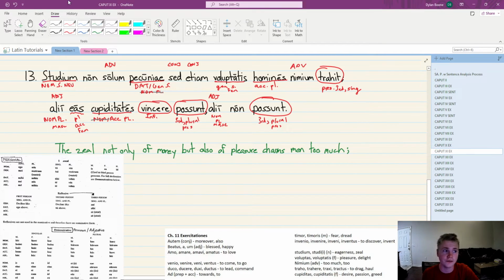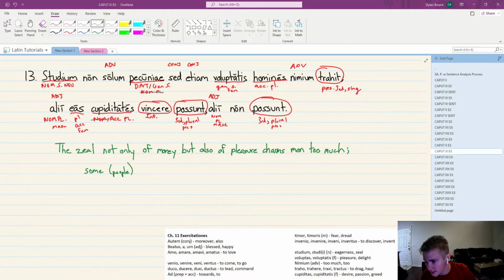So while we're at that, we've done everything in the sentence. All we have to do is put it together. So like I said, we usually say some and the other. So some people, some people. Let me drop this chart here so you can read already. Some people, what are they doing?